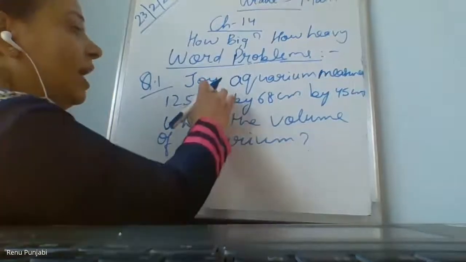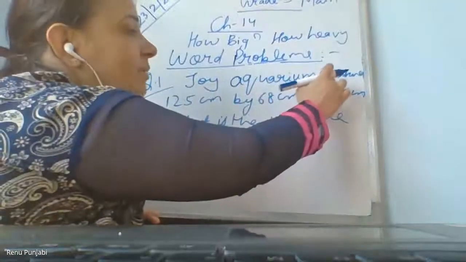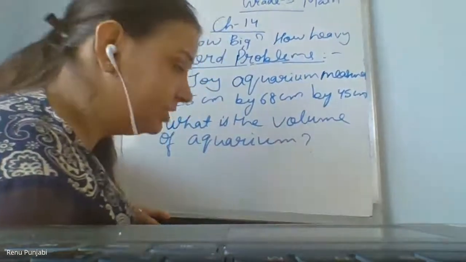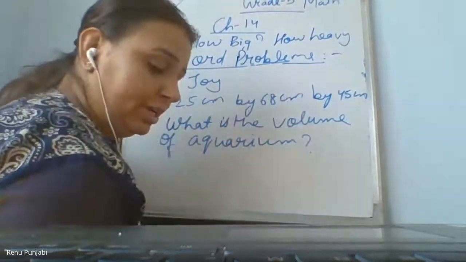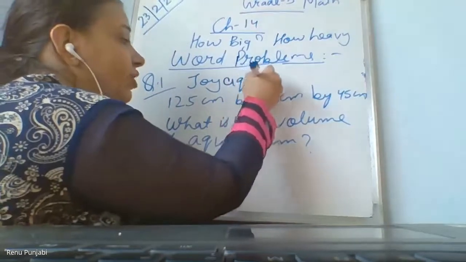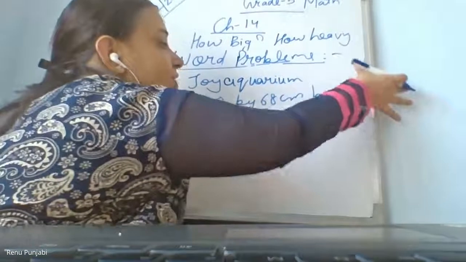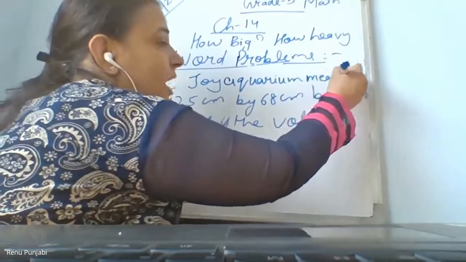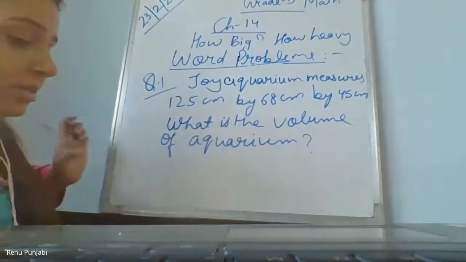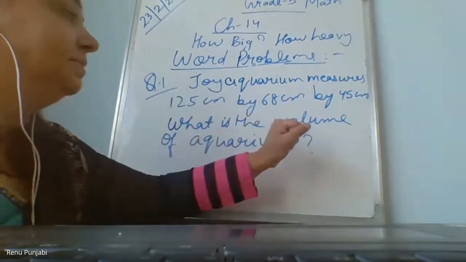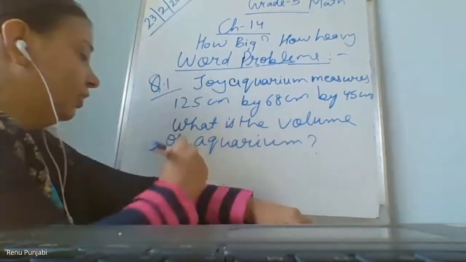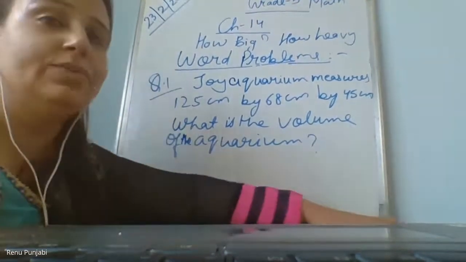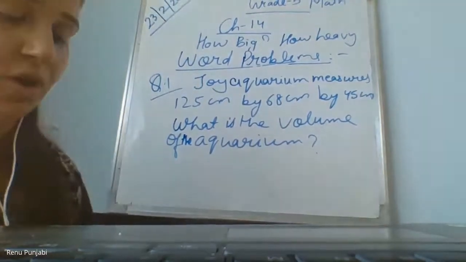Ma'am, after aquarium, what have you written? Joy's aquarium measures 125 centimeter by 68 centimeter by 45 centimeter. What is the volume of the aquarium? Please find out the answer and write it in the chat box.